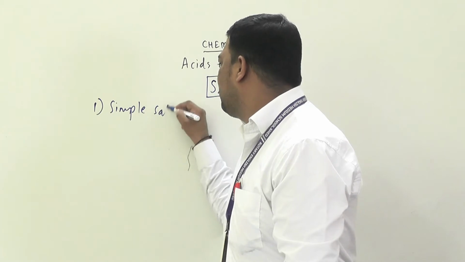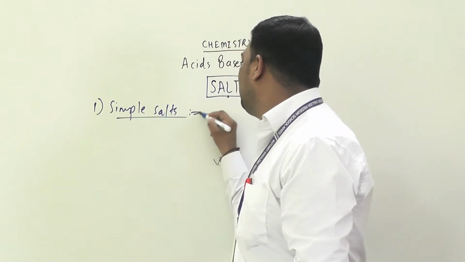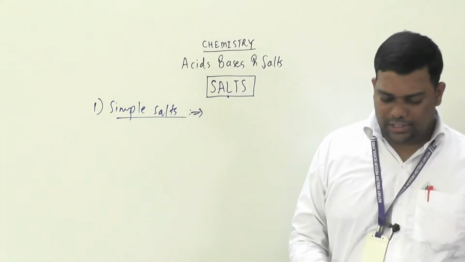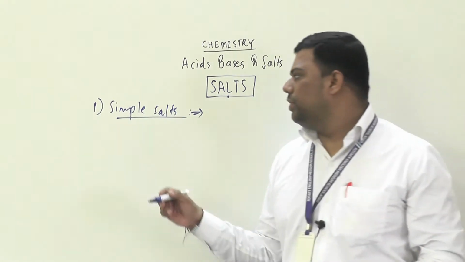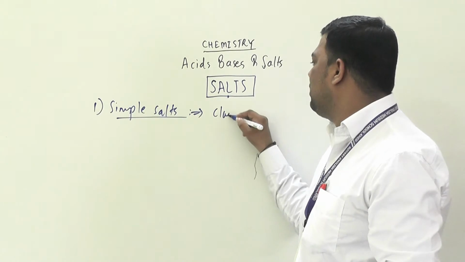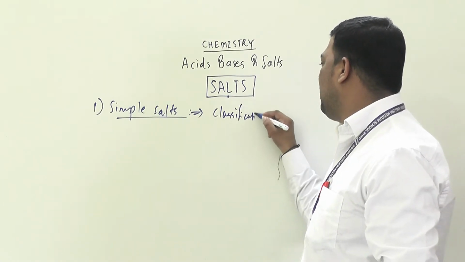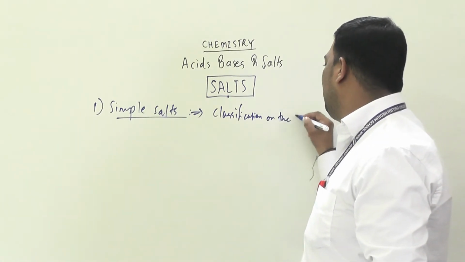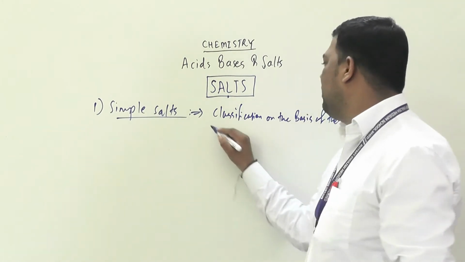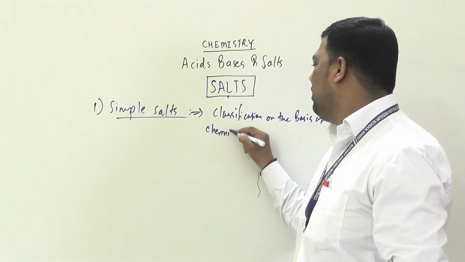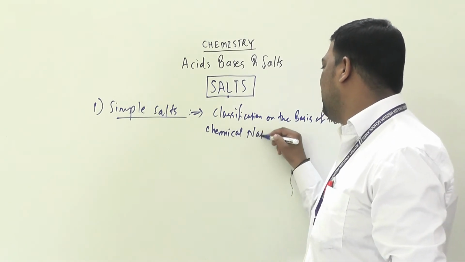In simple salts, classification is on the basis of their chemical nature. Simple salts means what? Classification on the basis of their chemical nature.